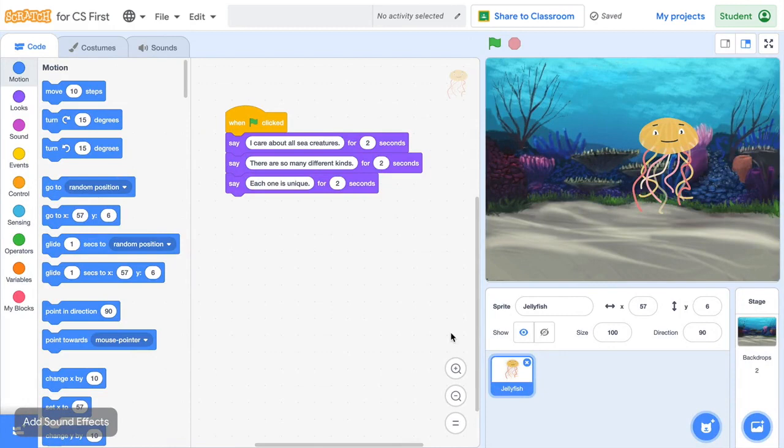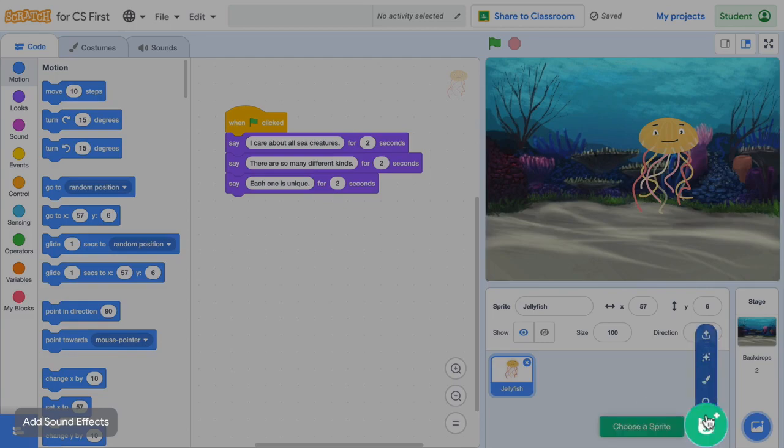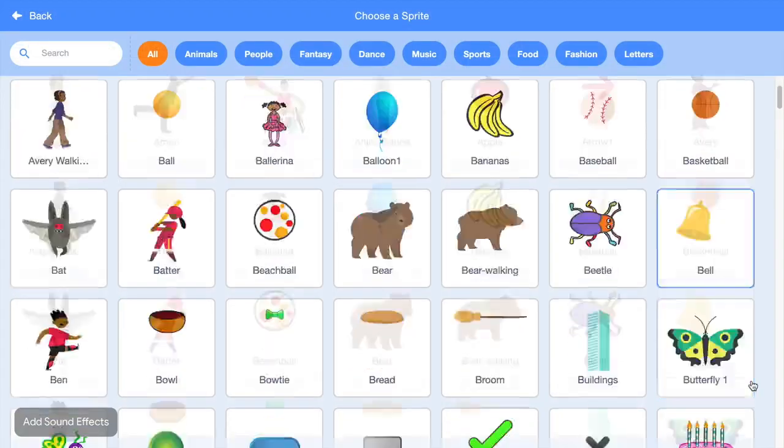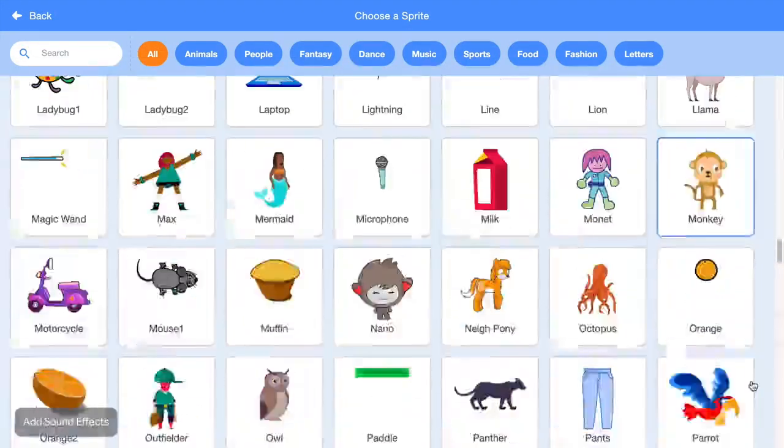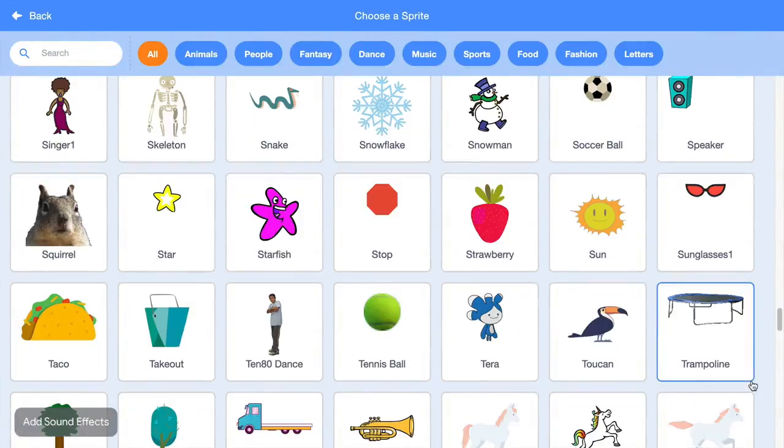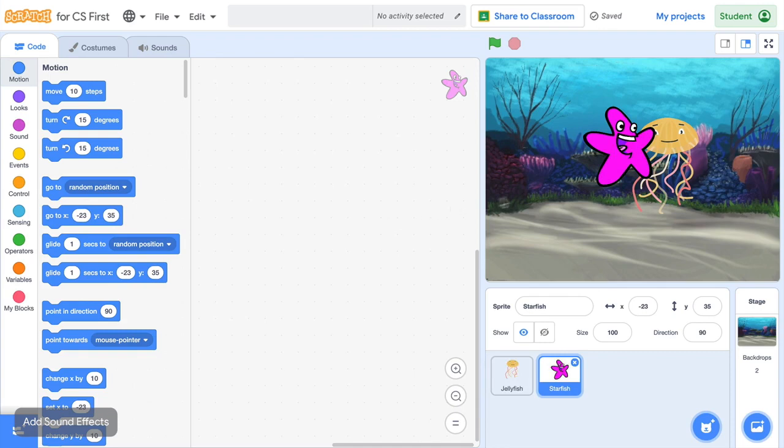Start by adding a new sprite. There are lots of ways to add sound to your project.